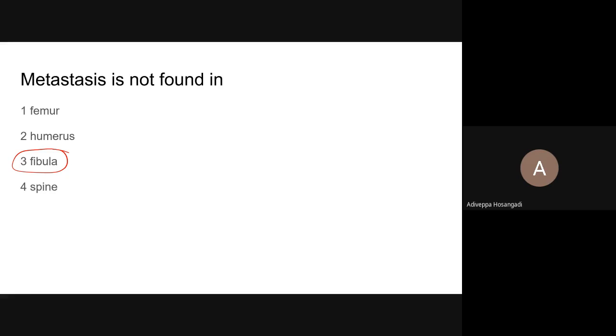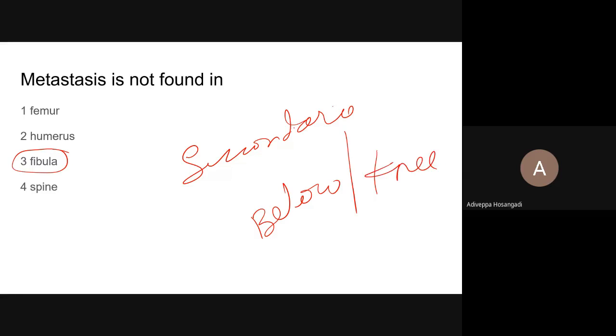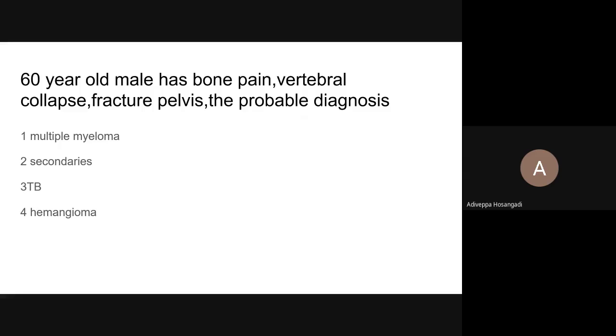Fibula, because one thing you please remember, secondaries in the bone are never or rarely below the knee and rarely below the elbow. Secondaries most common are proximal to the elbow and proximal to the knee. Please remember that. That's why fibula is your right answer.